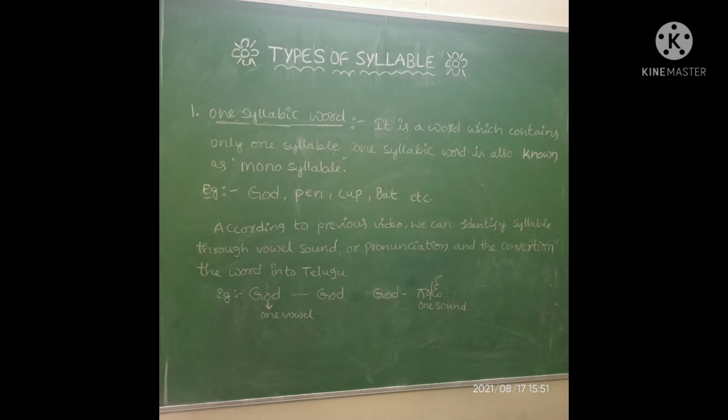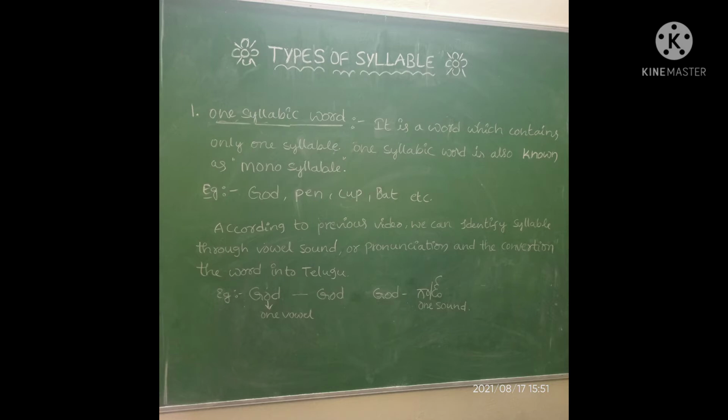Friends, according to the previous video, we can find syllables through the vowel sound, or through the pronunciation, and through the conversion of the word into Telugu. See the example guard.